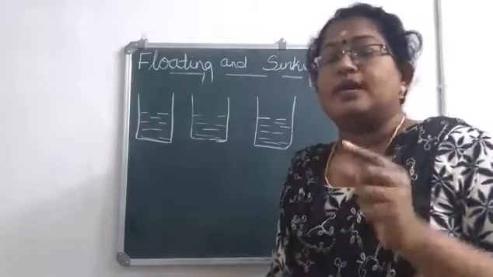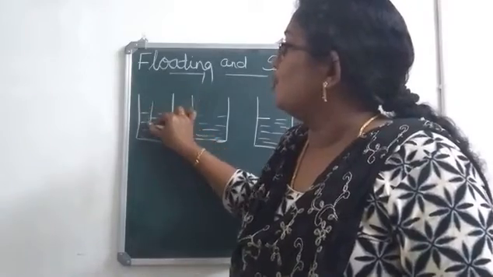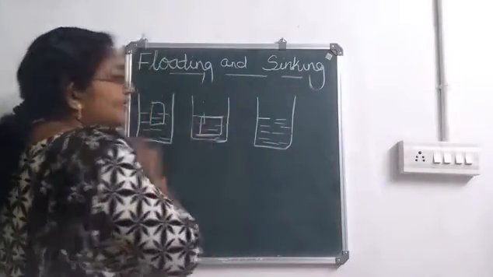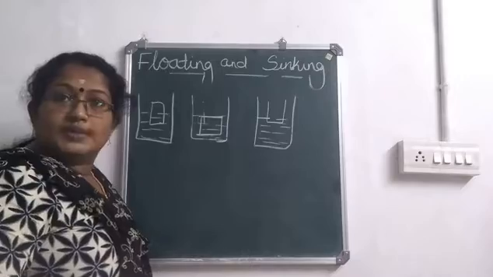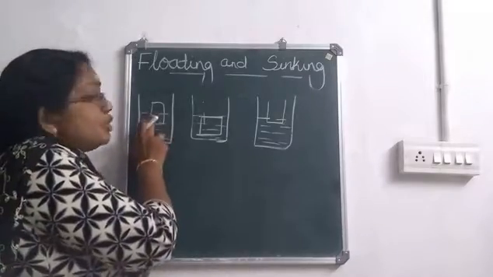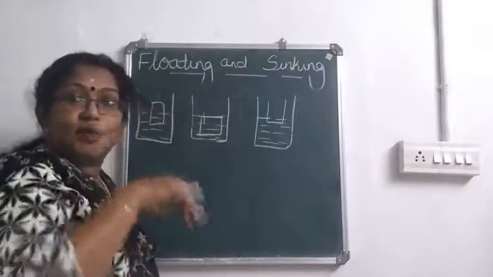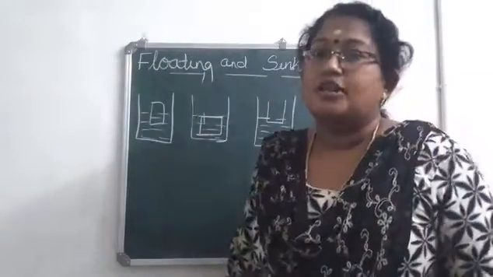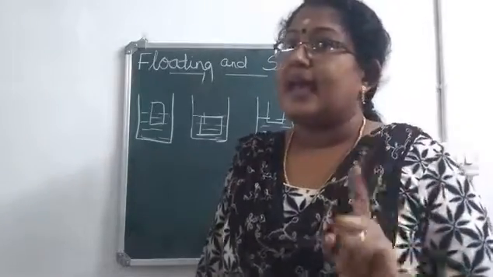Now, if I put a small piece of wood in this one, let it be like this. In another one, let it be completely underwater. Here, most of the part is outside water. That is the submerged part of the solid. Submerged part means how much part is under water. The submerged part of the solid depends on the difference in the densities of the solid and the liquid.